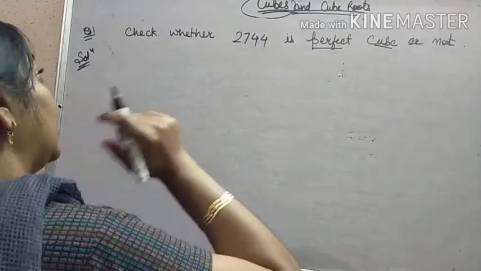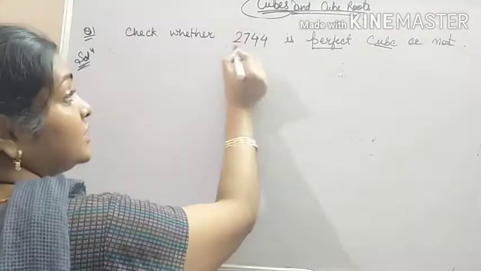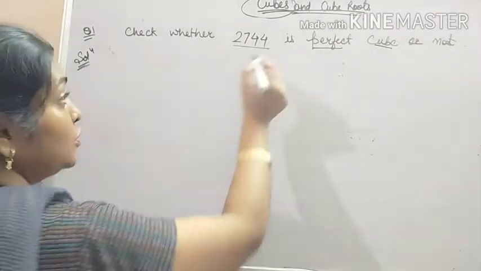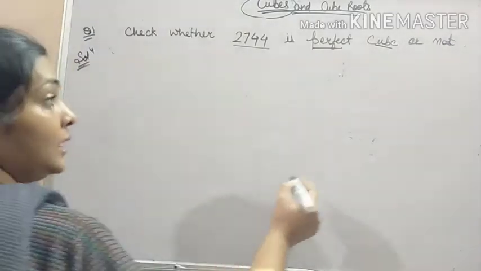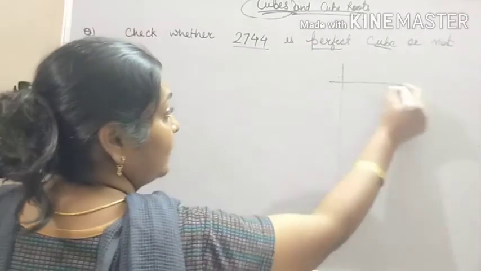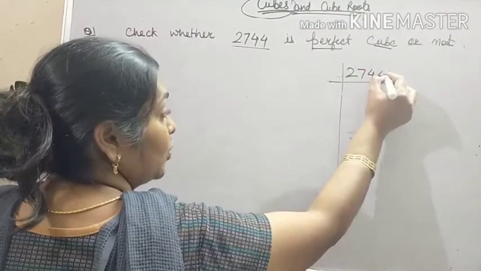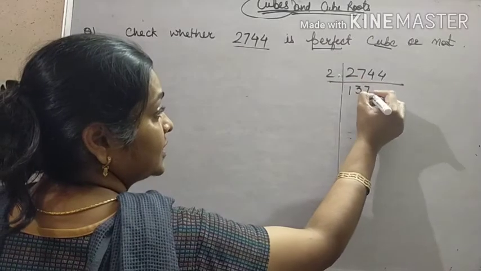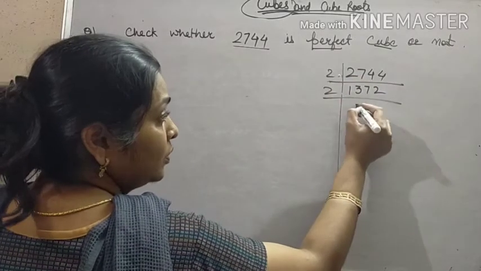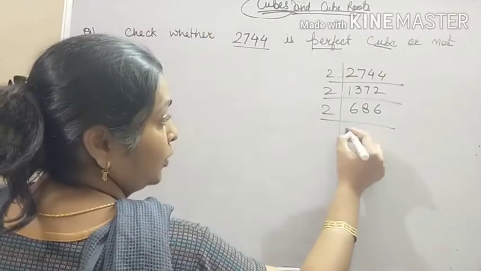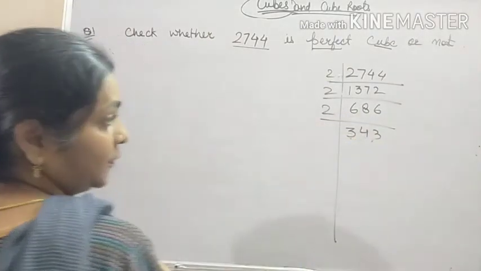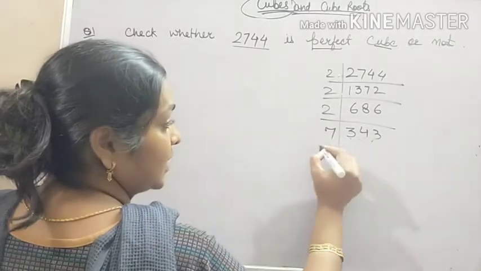Let us take one more example. 2744. Now we have to check whether 2744 is a perfect cube or not. What we will do? We will do prime factorization. It will go on to 1372. Again on to 686. Again on to 343. Now it will go on 7.